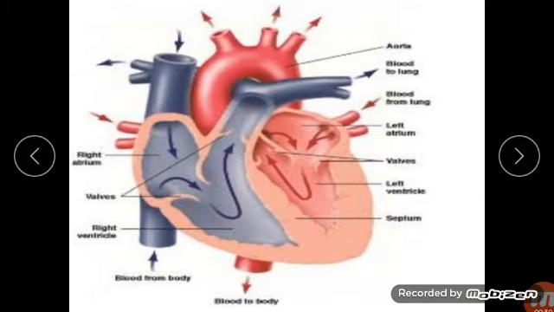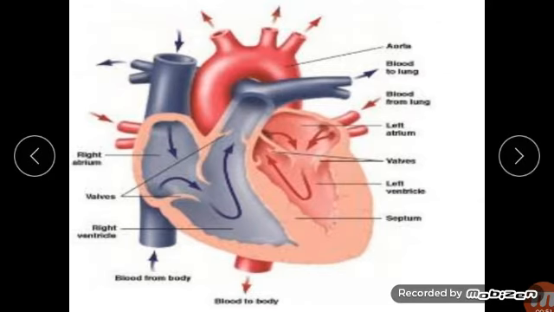Next, we are going to study about the heart. The heart is a fist-sized muscular organ situated obliquely in the thoracic cavity. The size of the heart is like your fist.